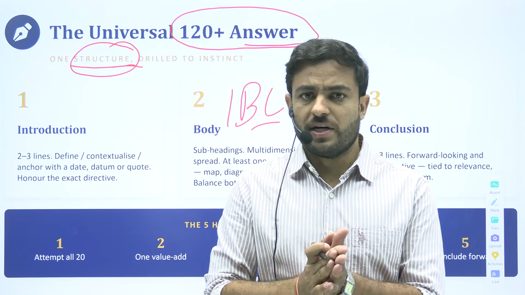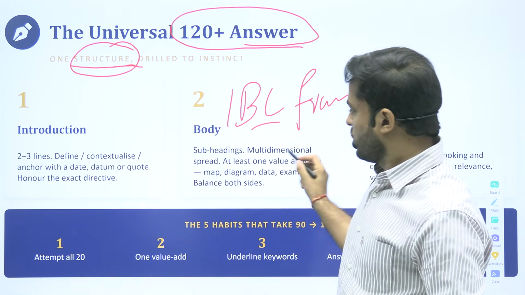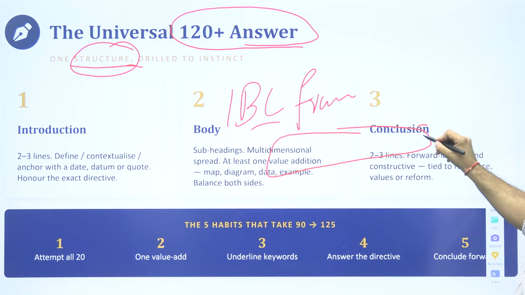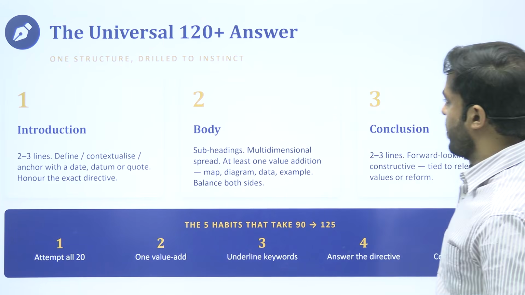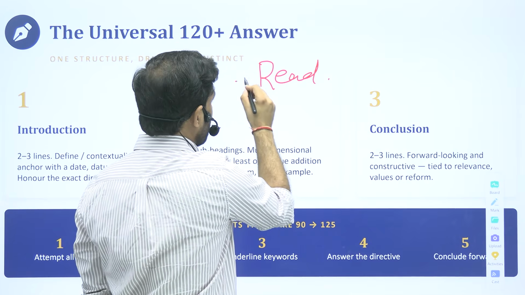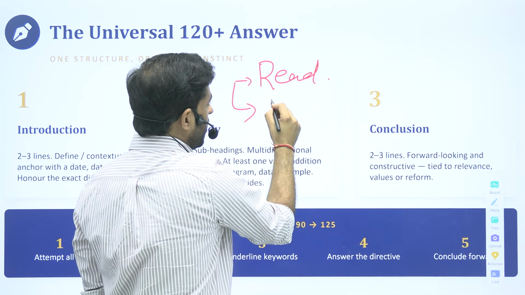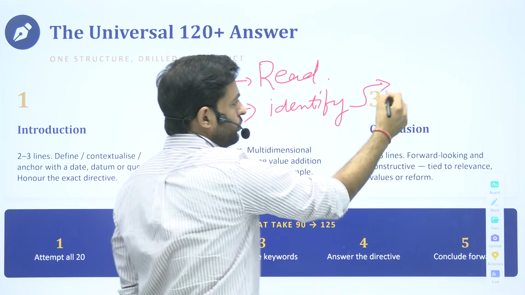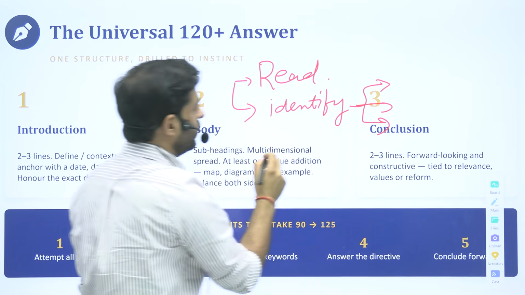When you are starting your answer, I've already told you, you read the question twice. One, you identify the directive word. Let me do that systematically. Read the question properly, identify the demand. Let us say there are three demands in the question.